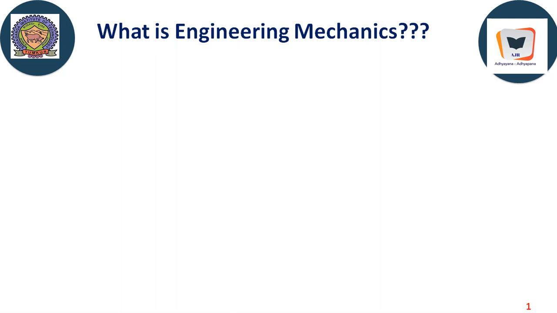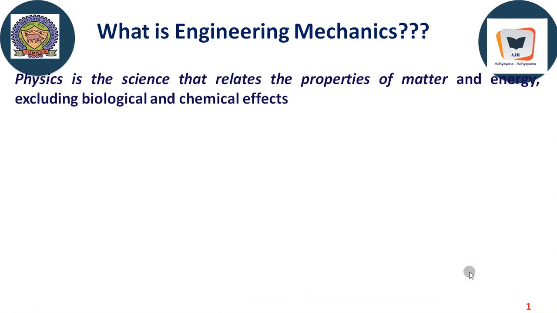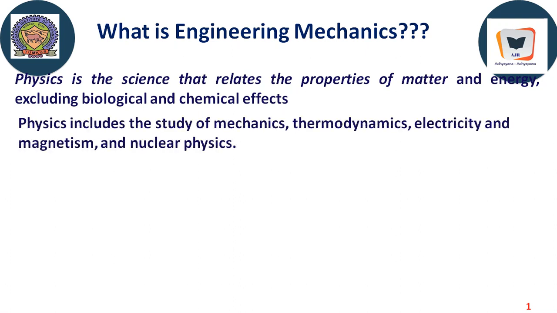Before defining engineering mechanics, we must consider the similarities and differences between physics and engineering. In general terms, physics is the science that relates the properties of matter and energy, excluding, of course, biological and chemical effects. Physics includes the study of mechanics, thermodynamics, electricity, magnetism, and nuclear physics.